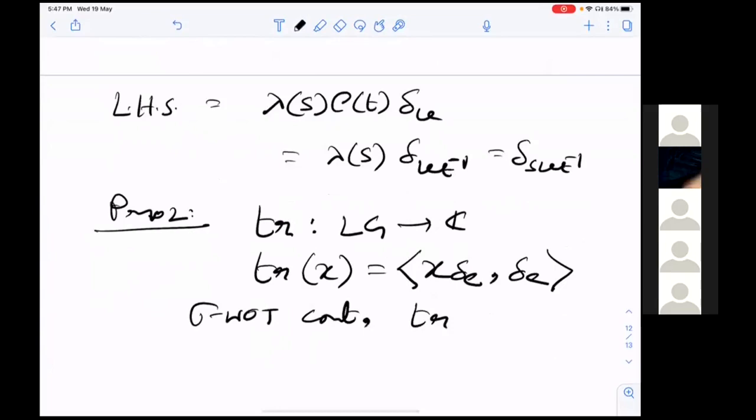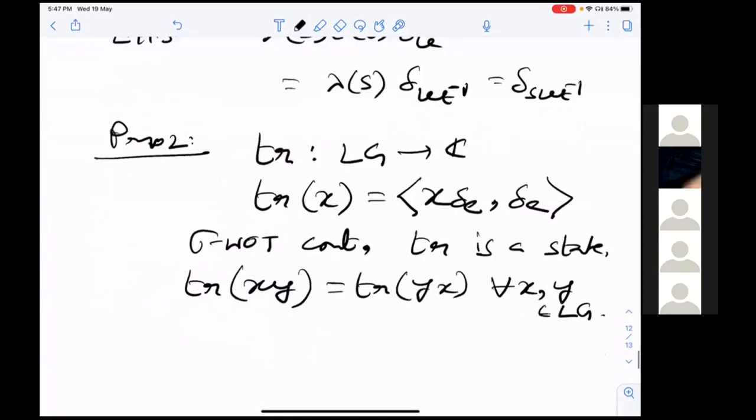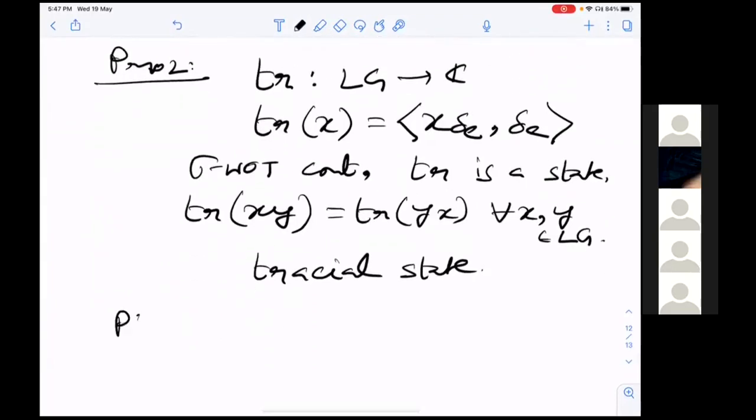Next, TR is a state, and TR(XY) equals TR(YX) for all X, Y in L(G). These are called tracial properties, so this TR is called a trace, in fact a tracial state. Being sigma-WT continuous and a state are trivial.